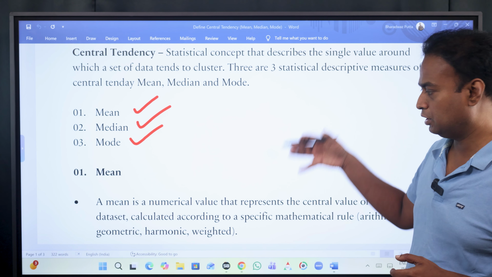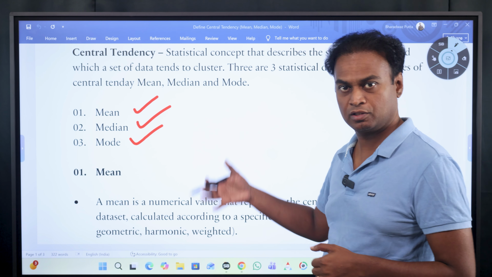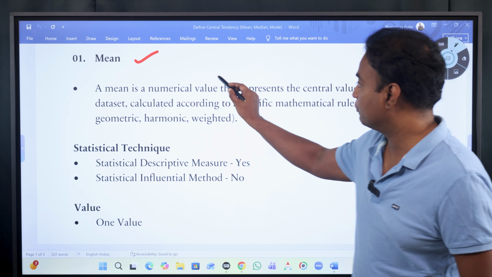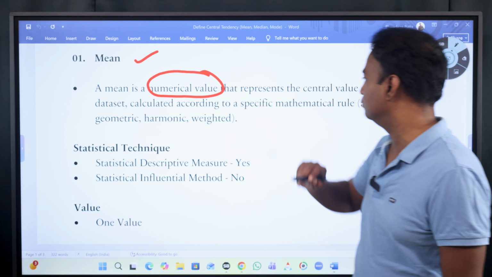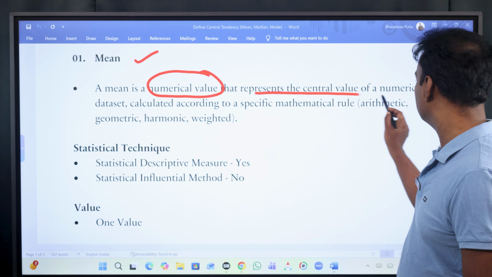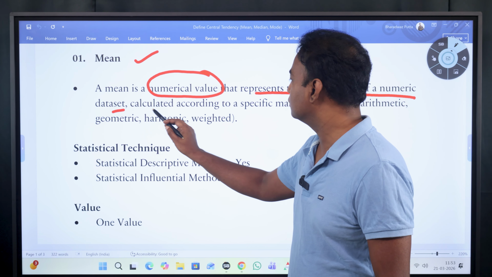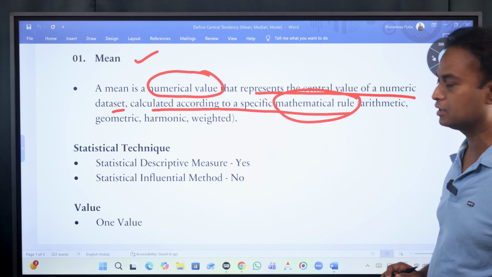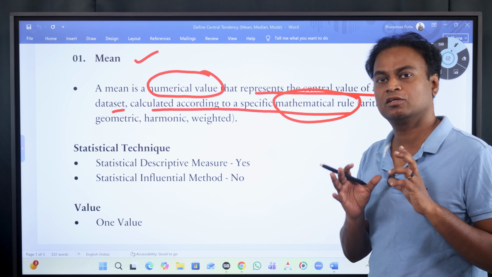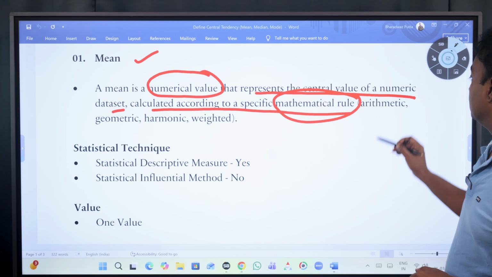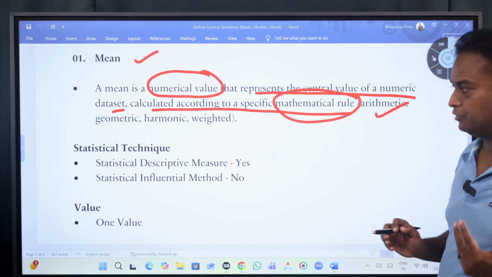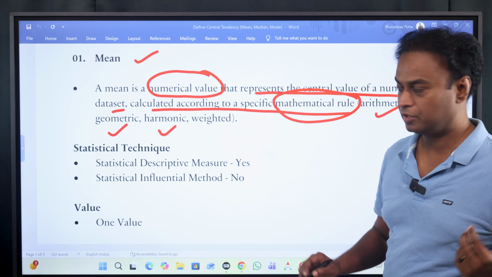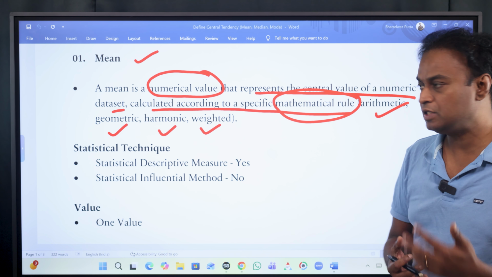Now we will look individually in depth at each type. First one is mean. Mean is a numeric value. You are trying to get a single numeric value that represents the central value of a numeric data set, calculated according to a specific mathematical rule. This one is important. What is that rule? It can be an arithmetic mean, which is a different rule. Geometric mean is a different rule. Harmonic mean is a different rule. Weighted mean. There are other means as well.